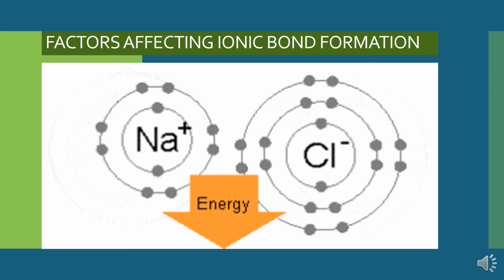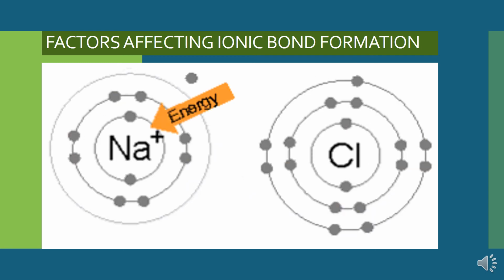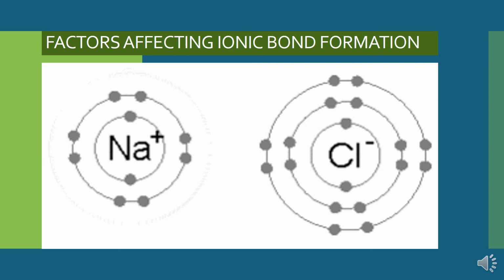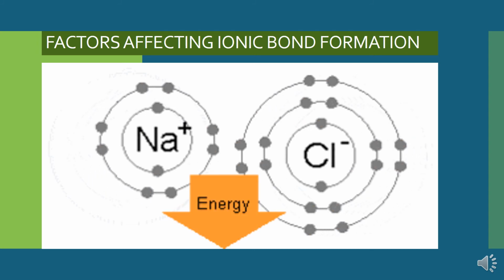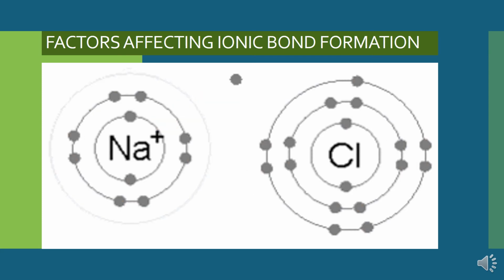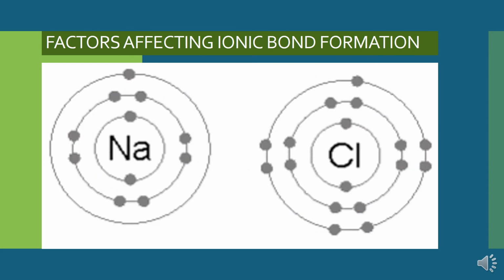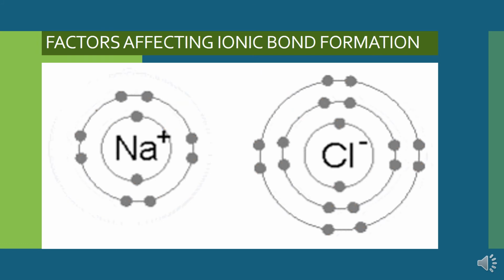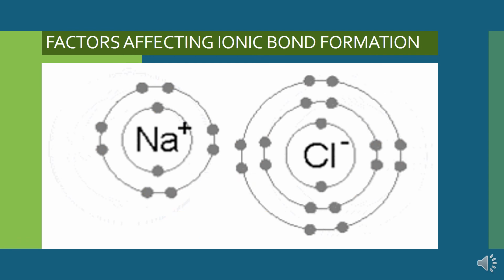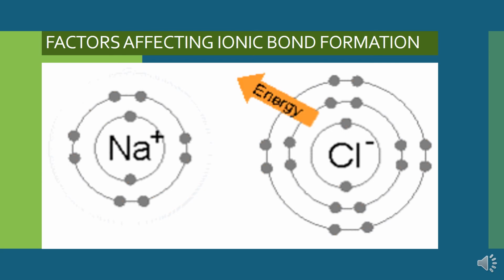And when this electron is gained by the chlorine atom, the chlorine nucleus will attract this incoming electron, so obviously it will lose some amount of energy, because whenever attraction force is exerted by a charged particle, energy is released due to that attraction. This released energy is called electron gain enthalpy, and when these 2 ions combine to form an ionic compound, then also some amount of energy is released.